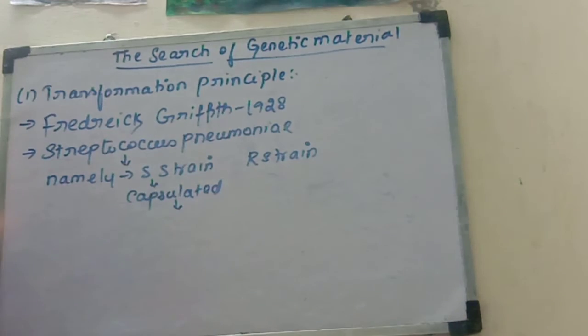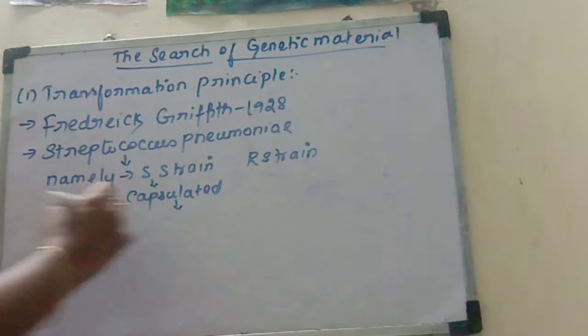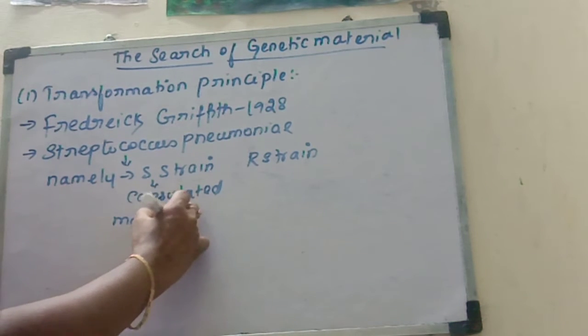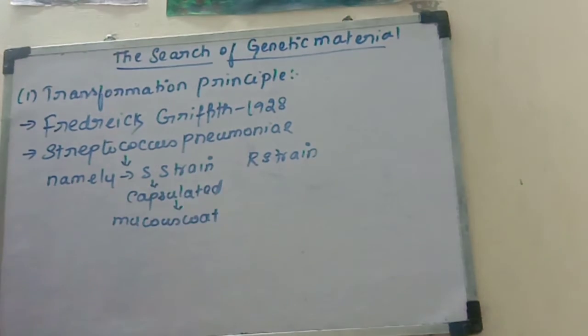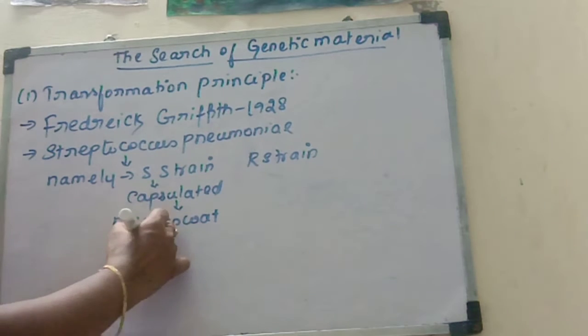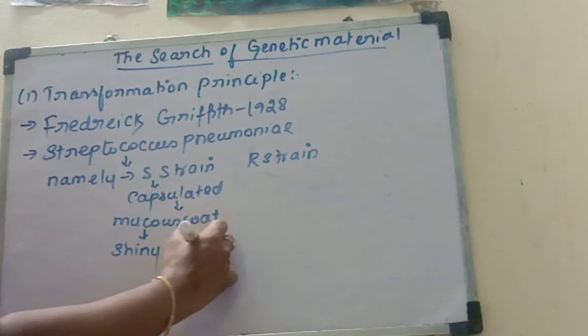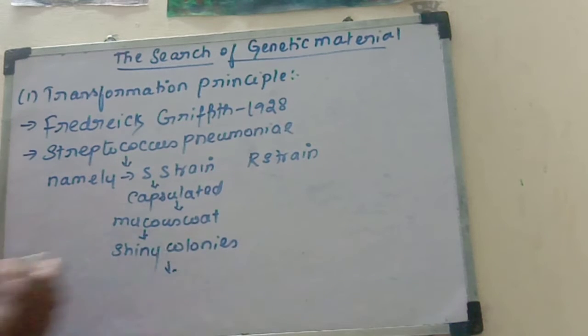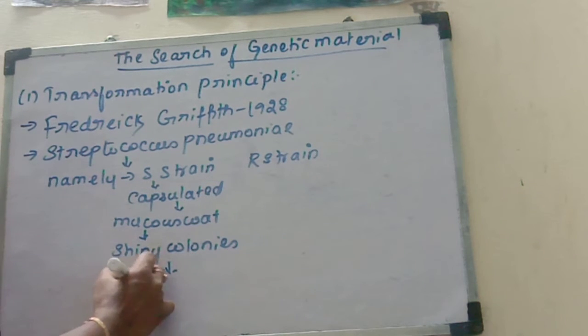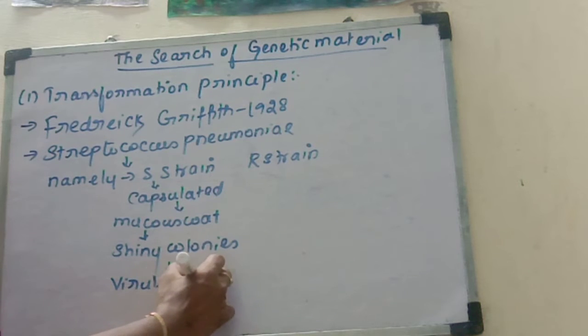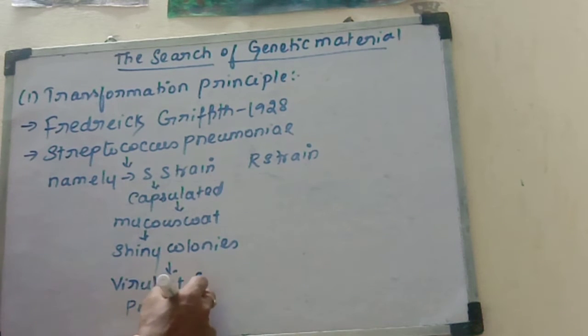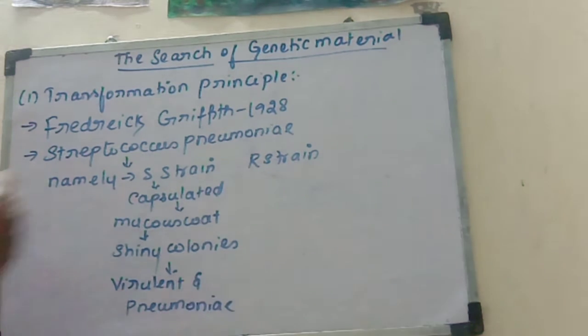Capsulated means they have a mucus coat. So their outer surface is very smooth and they produce shiny colonies in the culture plate. Due to the presence of this mucus coat, they are virulent. The S strain is virulent and causes the disease pneumonia.